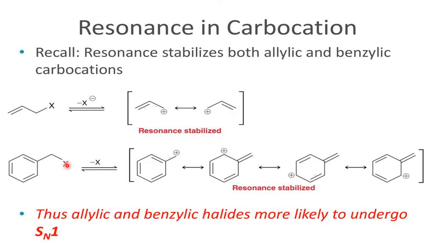X was there, minus X, and plus is created. So this plus will move, and the pi electrons delocalize, so the plus charge takes different positions. This is called resonance stabilization. So what is the conclusion? The conclusion is that allylic and benzylic halides prefer the SN1 reaction.